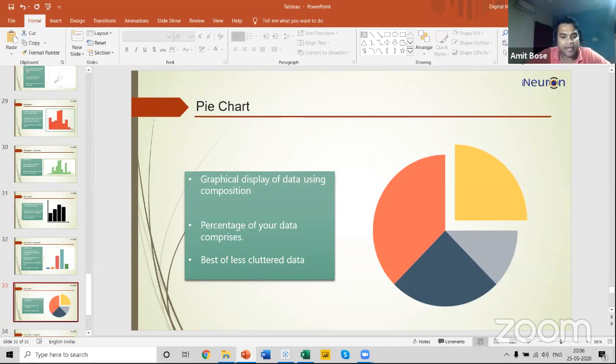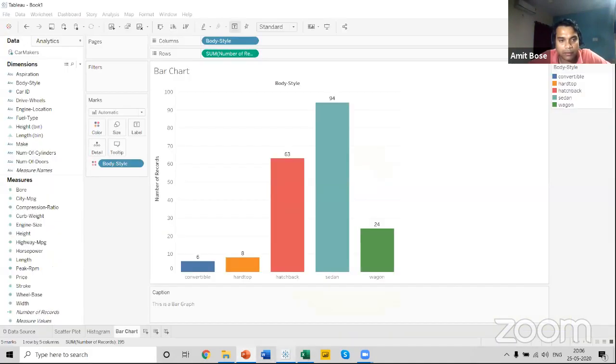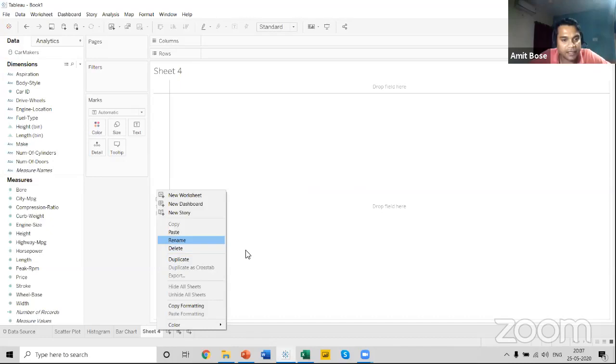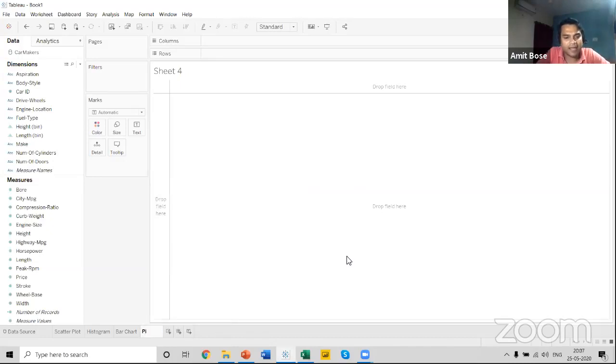So let us build a pie chart from this particular example. I can take a new sheet and name it as pie chart. I have come across a lot of people who say that we should not use a pie chart in a visual, but I feel sometimes, okay, fine, a pie chart is a very handy visual, because it is very useful when you're trying to show the composition of a small number of categories.